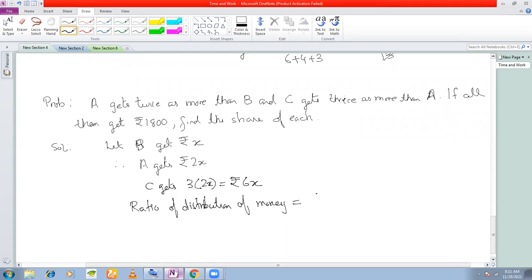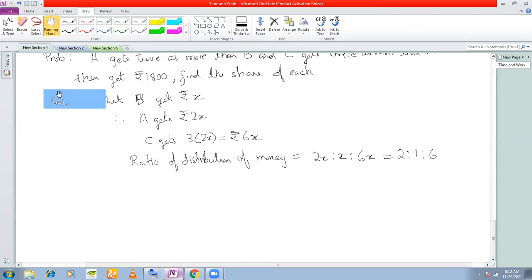The ratio of distribution of money is 2x is to x is to 6x, right? A is to B is to C. That means now if you cancel x on all the sides, you get 2 is to 1 is to 6, right? This is the ratio.